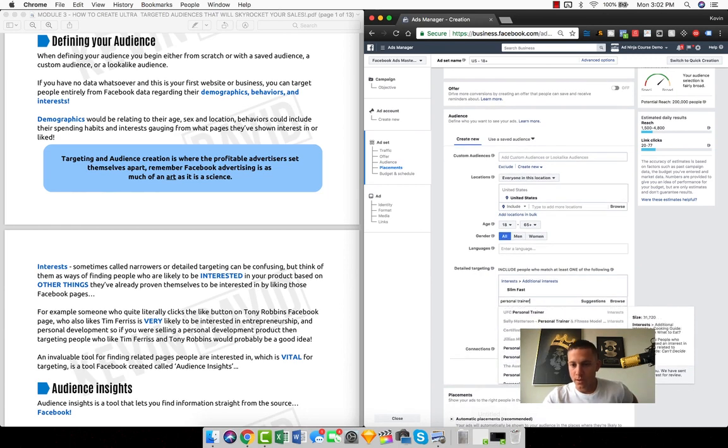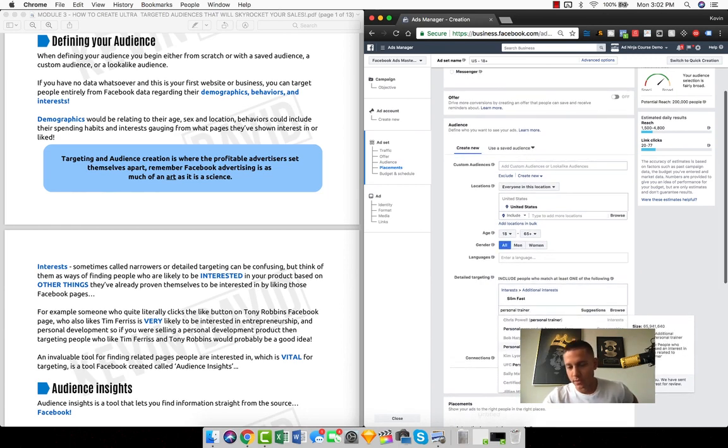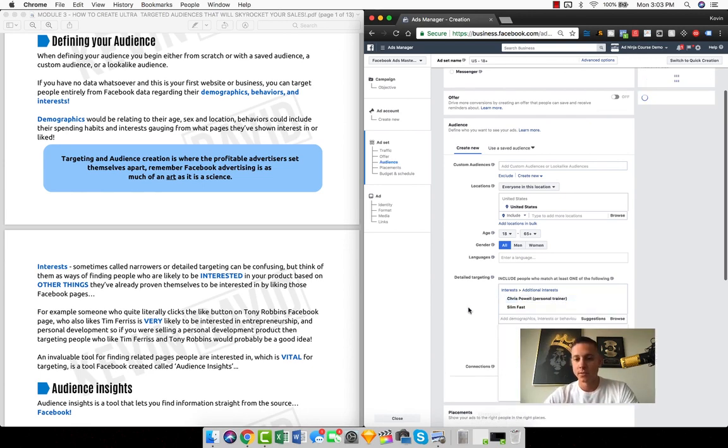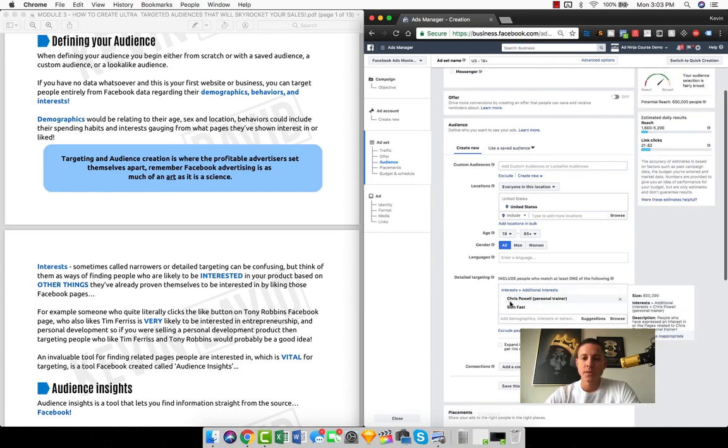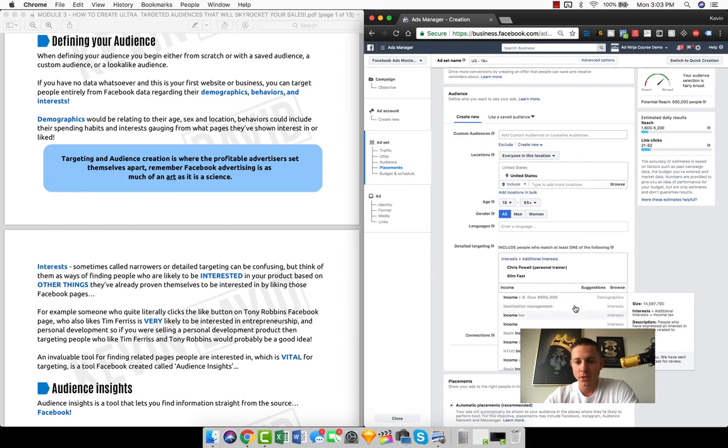Here are a couple other examples. Again, this is probably the best example for an algorithmically based interest. So I like to choose fact-based interests, and we're going to choose just those two. This means that I'm now only going to show my ad to people who have expressed a fact-based interest in the Slim Fast Facebook page and the Chris Powell Facebook page, right? And then if I wanted to target somebody with a demographic of a little bit higher income, I can just type in income here and it's going to show me some.